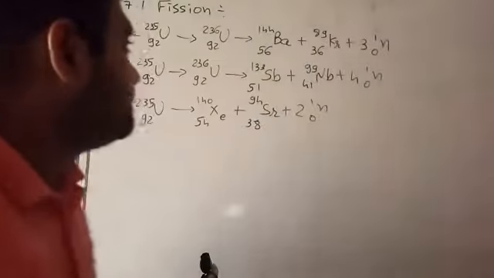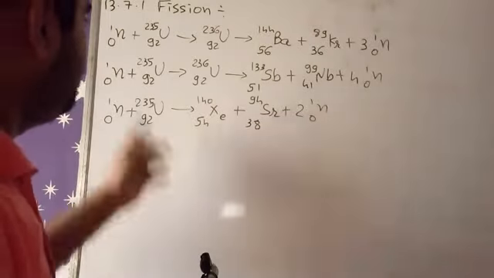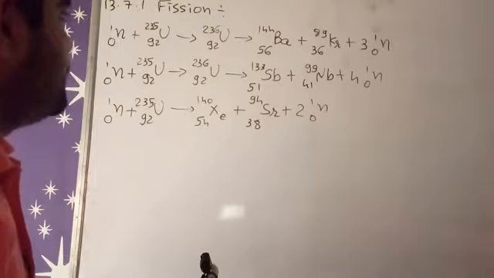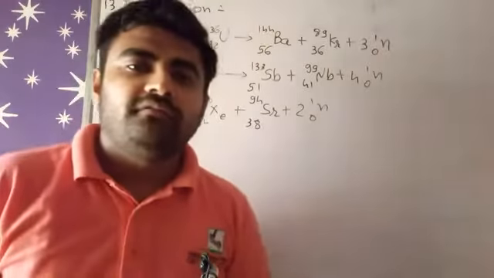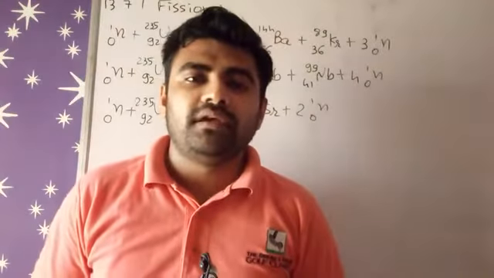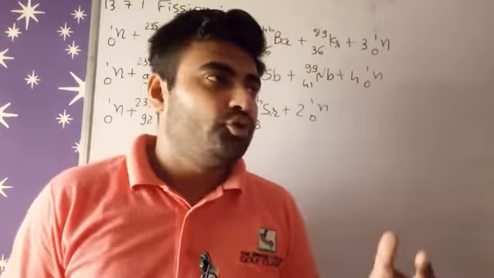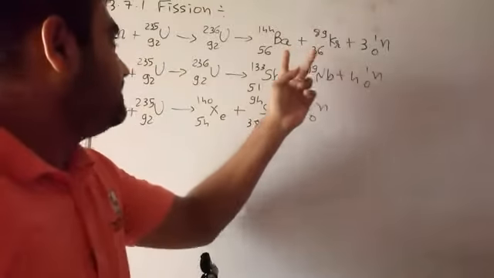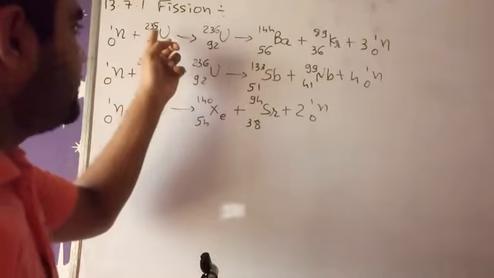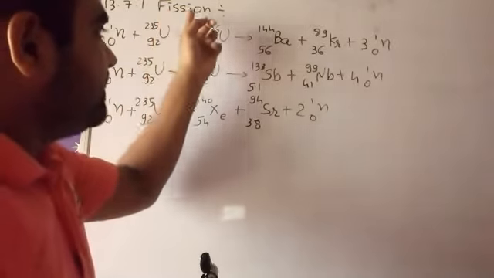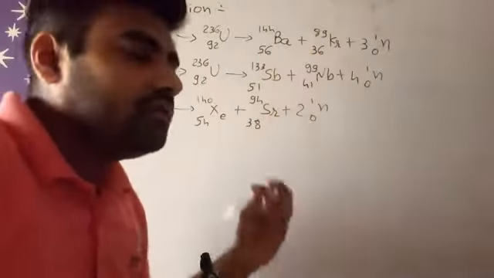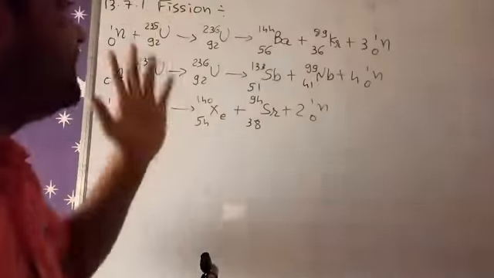So today's topic is fission. First, the reaction for fission. Nuclear fission is the process where a heavy nucleus is converted into two fragments, meaning one heavier nucleus splits. Because of this reaction, we now have two smaller nuclei. That is called a fission reaction.